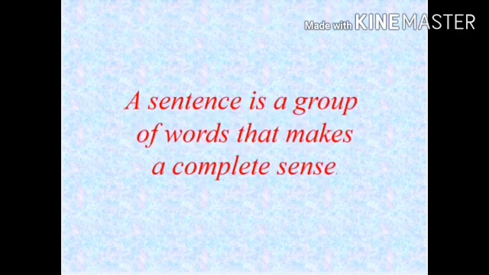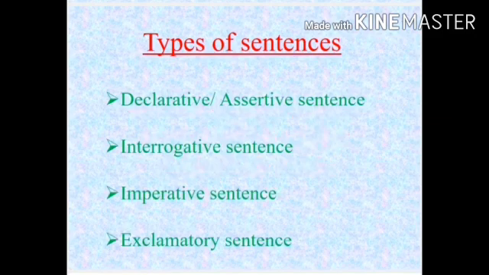What is a sentence? A sentence is a group of words that makes a complete sense. What is a sentence, children? It's a group of words which gives a complete meaning is called as a sentence. What are the types of sentences? There are 4 types of sentences: declarative or assertive sentence, interrogative sentence, imperative sentence and exclamatory sentence.